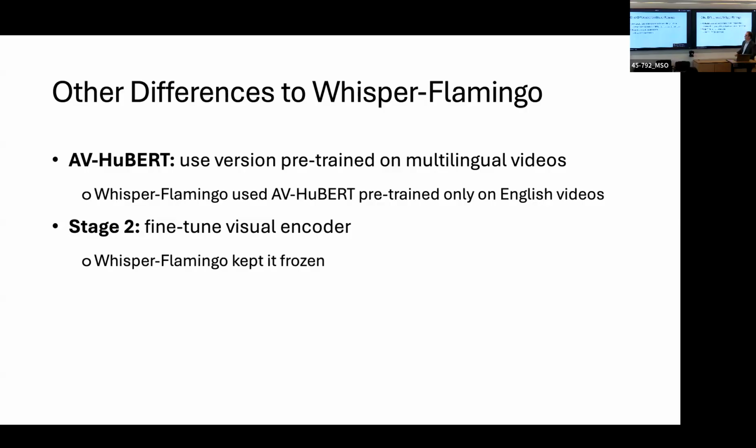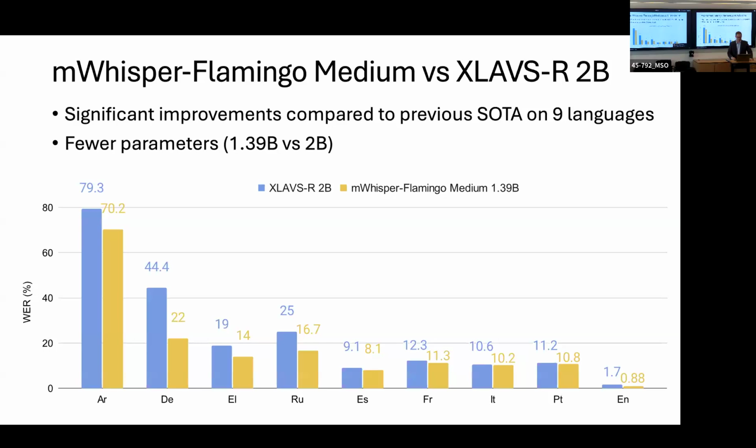And finally, some other differences to the previous Whisper-Flamingo. So first of all, the previous English model just used AV-HuBERT trained on English videos, but now the new version of Whisper-Flamingo is using one pre-trained on multilingual videos. And in stage 2, if you remember, that's when we train on audio-visual inputs. Here, we're fine-tuning the visual encoder, and previously it was kept frozen.